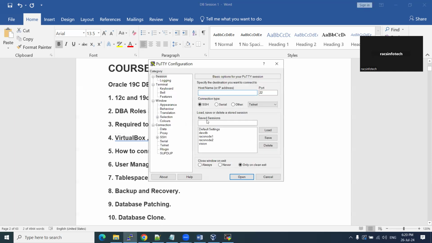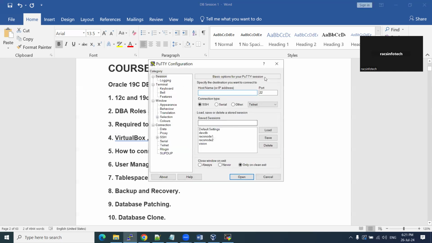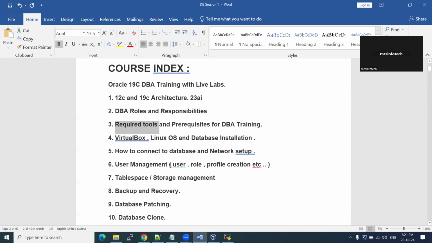This is one background. Putty is the tool where we are going to access our servers in the backend. So, backend heart. Without this Putty, we cannot connect to the servers. I'm talking about our Oracle side; we can use other tools also, like the command line prompt, some other tools, cloud tools also, but Putty is the generic one where we are going to use it. Okay. Likewise, we are going to cover all the tools.